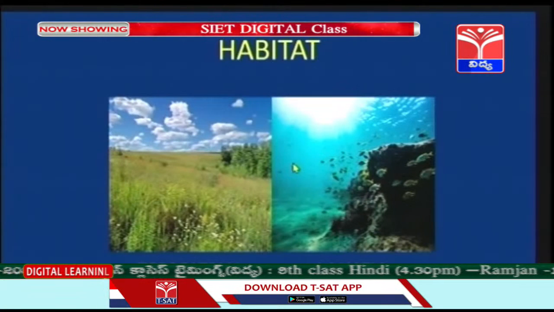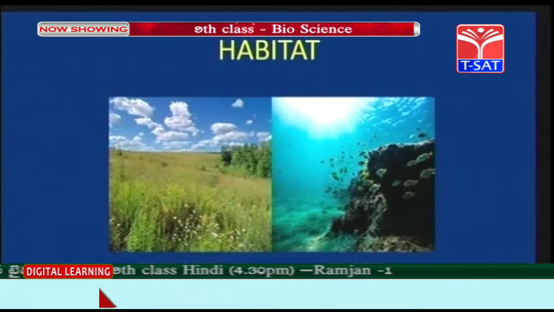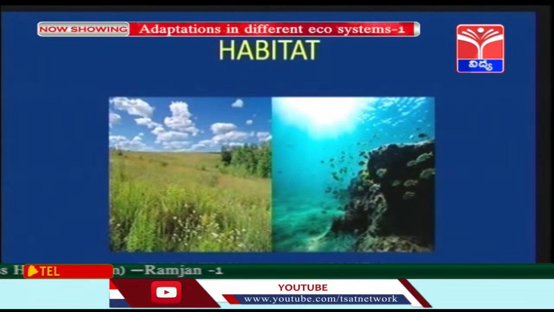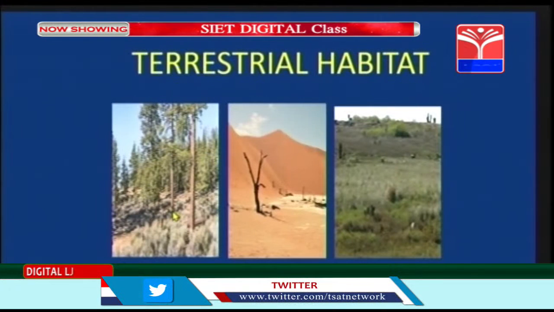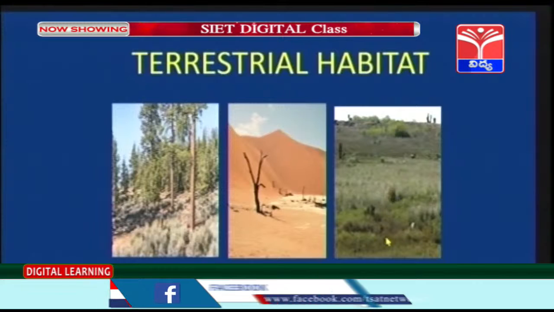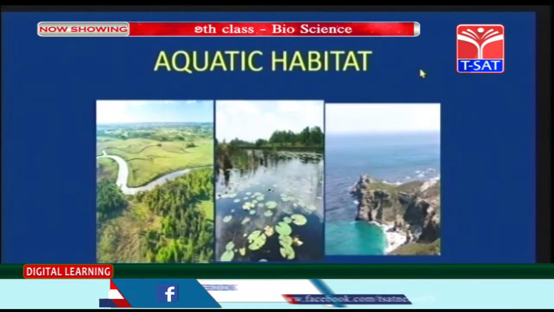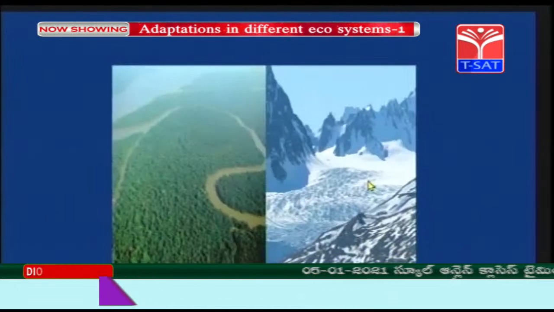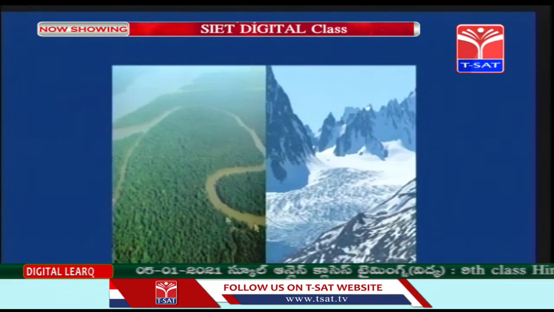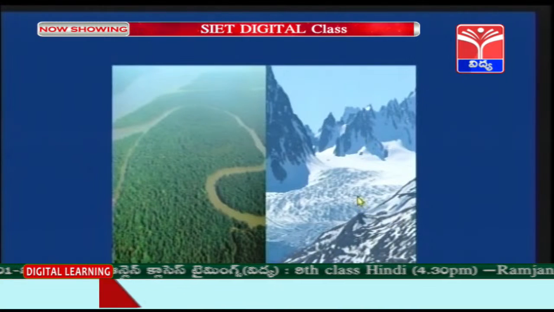Now, habitat children. Two types of habitats are there. Terrestrial, that is land, and aquatic, water. Now, terrestrial habitat contains forest, desert, grasslands. Aquatic habitat: ponds, rivers, lakes, oceans. This is the Amazon rainforest and this is the polar region.